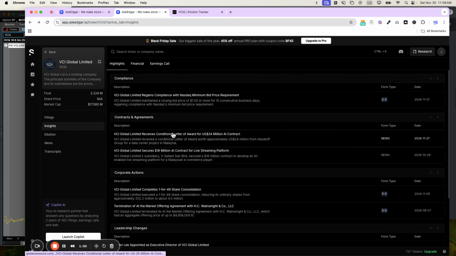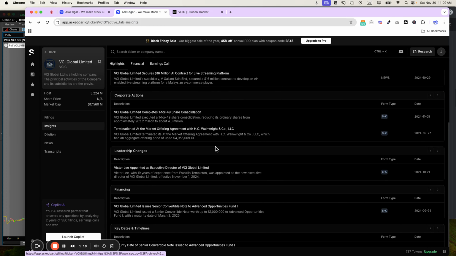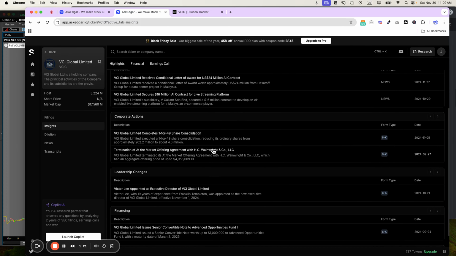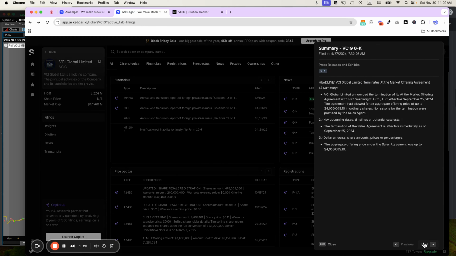And then the insights, which is basically a summary of all the recent events in the news and in the 8Ks and financial reports. So you can see this contract is actually indicated here. That was the news that came out on that day. You can see some other things having to do with their NASDAQ compliance. They also did a recent reverse split, terminated an ATM, a couple other things. And then also, of course, there's the filings, which we have summaries for here. You can quickly cycle through to see what's going on, which is basically the insights is a summary of all this stuff here.